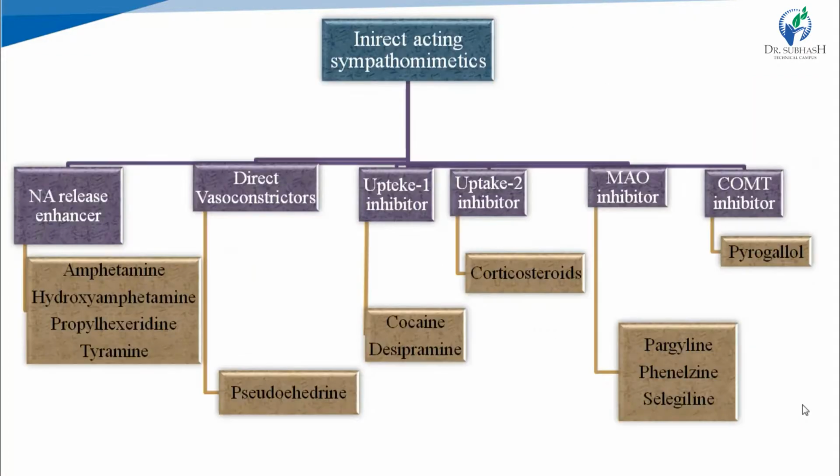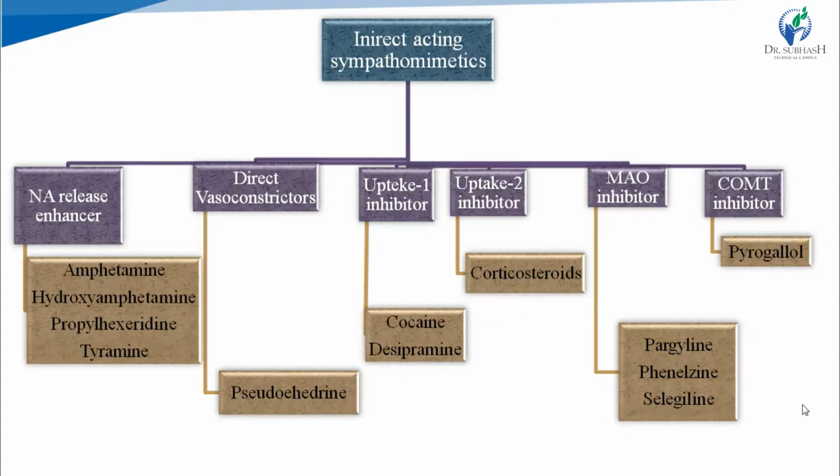Now moving towards the classification of indirect acting sympathomimetics. Here 6 subclasses are there. First one, which enhances the release of noradrenaline. Then direct vasoconstrictors, meaning they do not need adrenergic receptors for vasoconstriction, but they produce direct vasoconstriction. Then uptake 1 inhibitors and uptake 2 inhibitors.